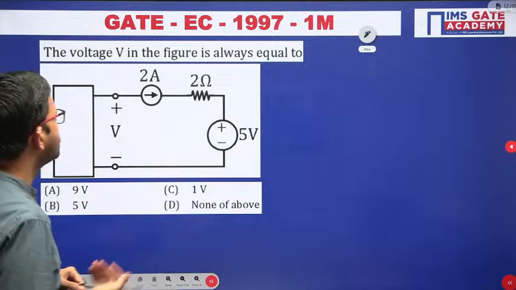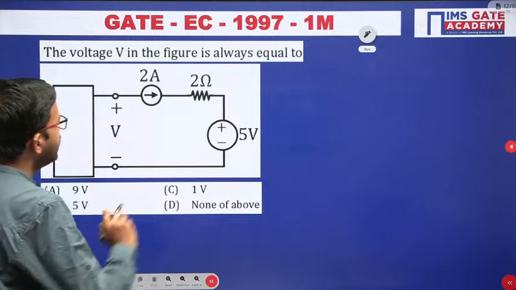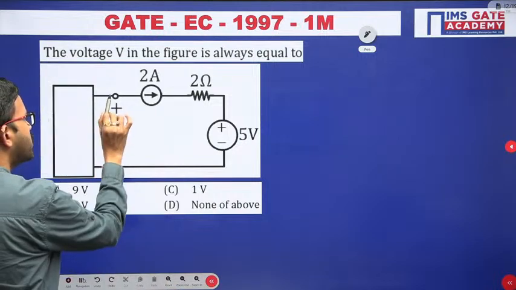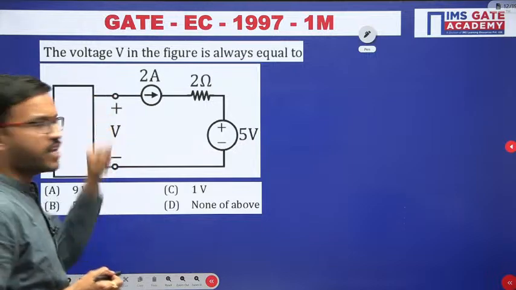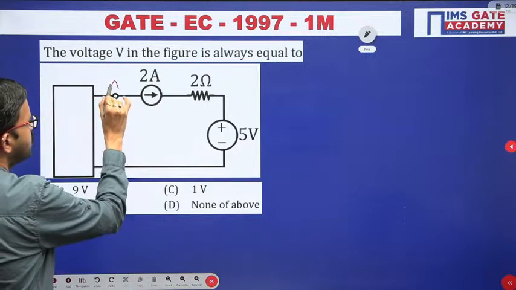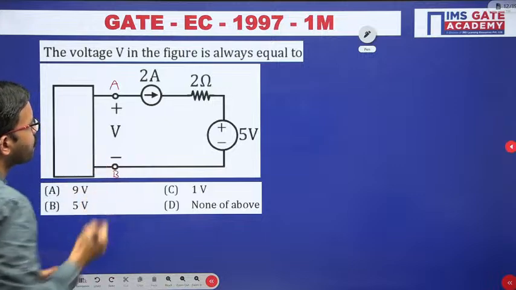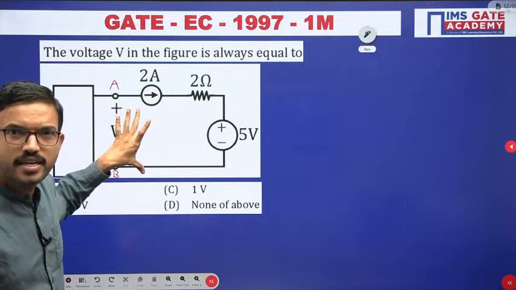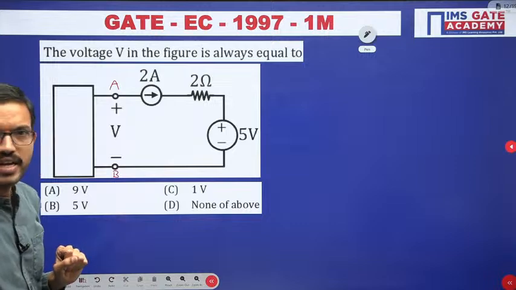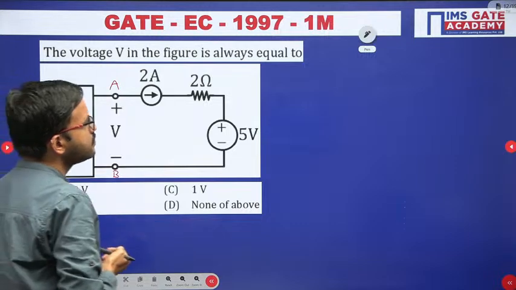So just observe here. In this question they are asking the voltage across these 2 terminals. Suppose for the timing I am labeling this terminal as A and this terminal as B. Between the terminals A and B they are asking the voltage, right?